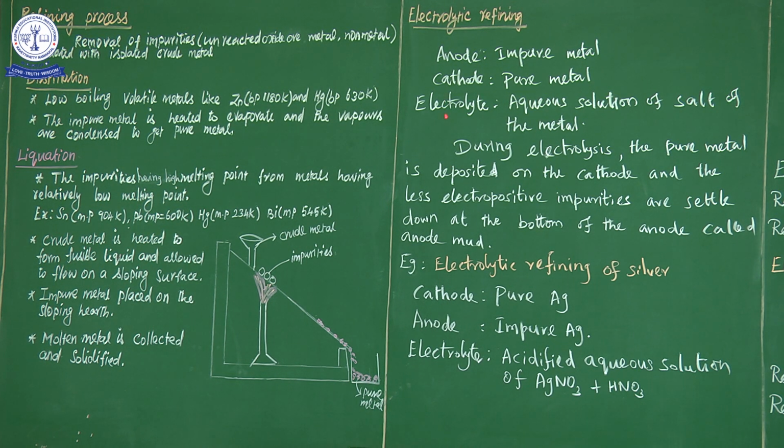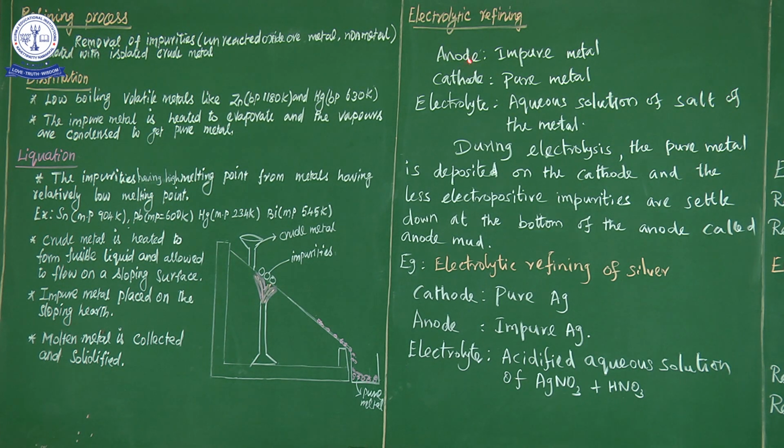And then the electrolyte solution. The electrolyte solution is the aqueous solution of a salt of the metal. The concerned metal's aqueous acidic solution. So the aqueous acidic solution of a salt of the metal. The salt solution of the metal we are purifying is used as the electrolyte solution. So in electrolytic refining we have to take anode, cathode and electrolyte solution.